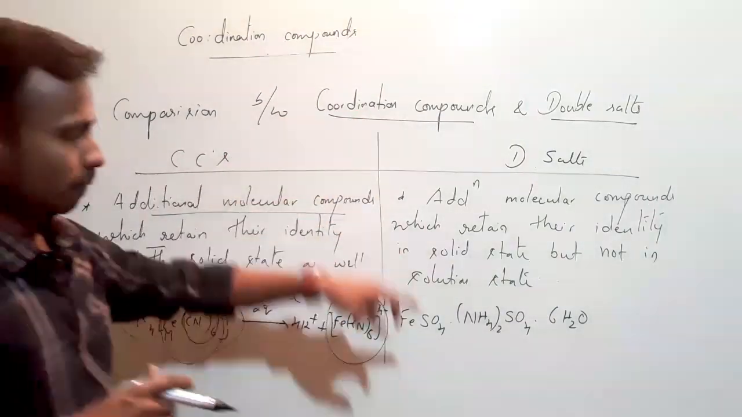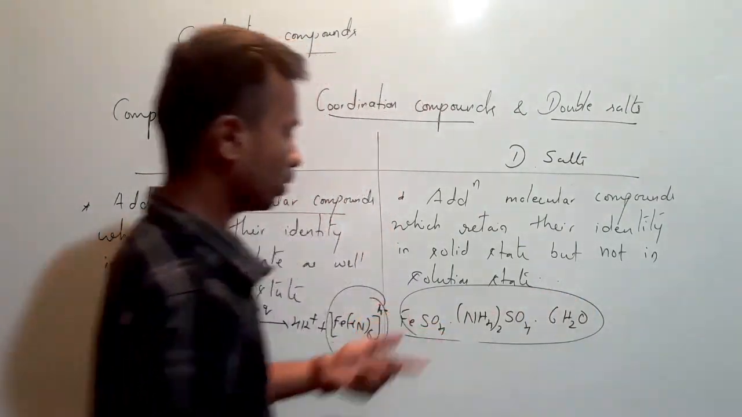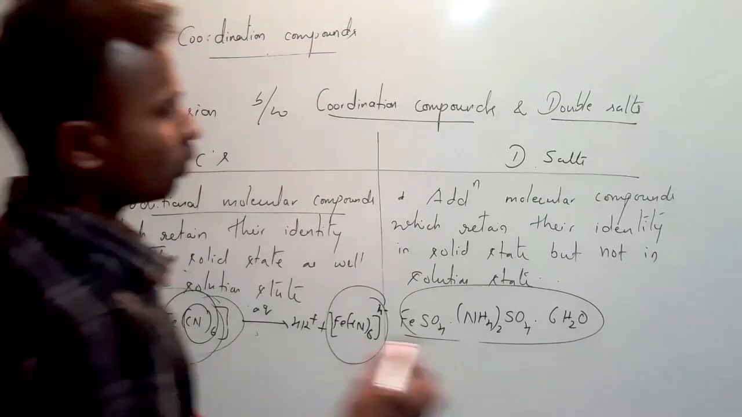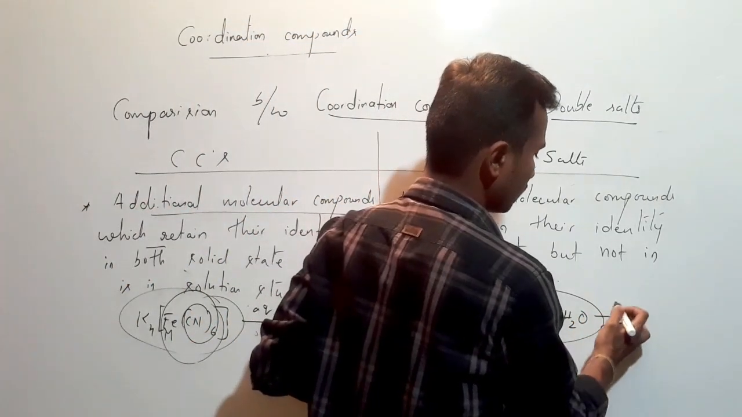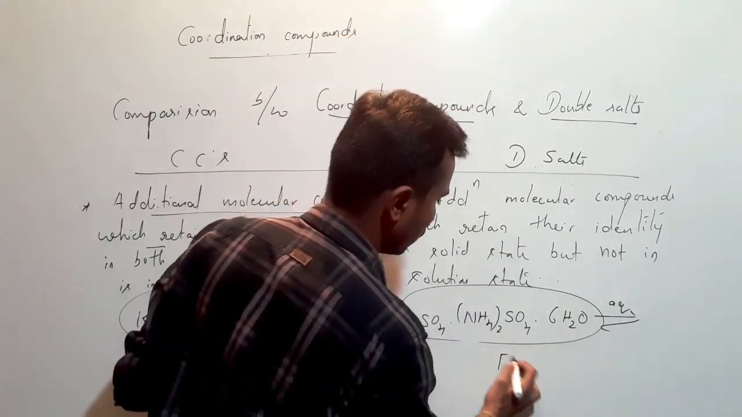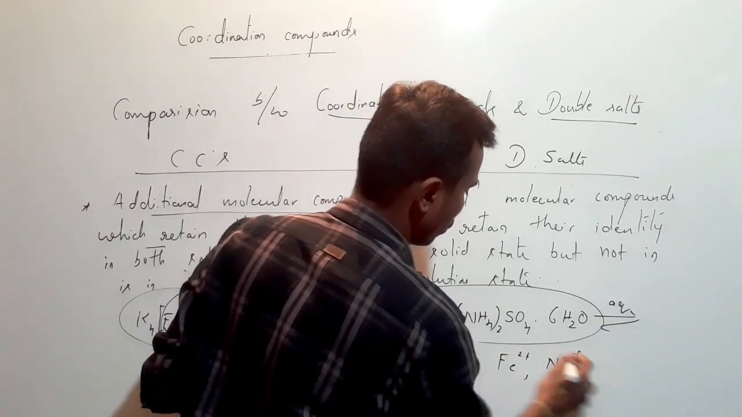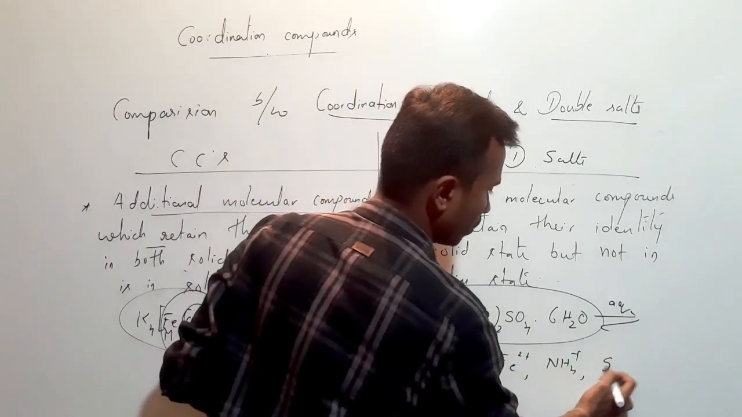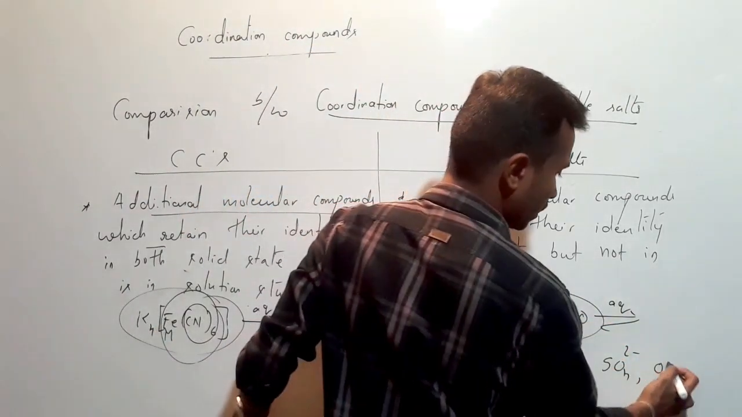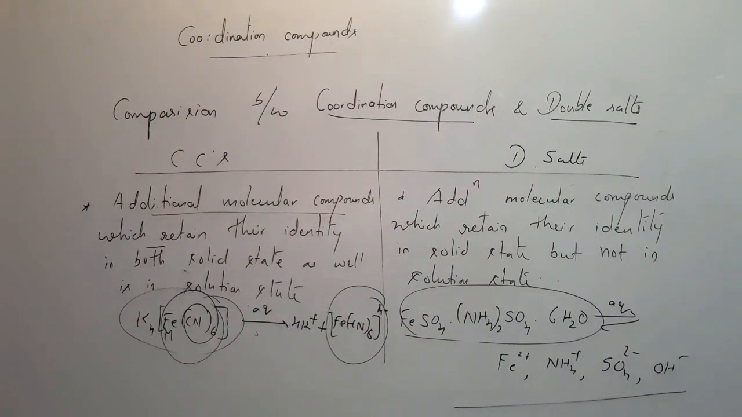Okay, but in case of double salts, this is solid state, Mohr's salt. So it has some particular identity of its own. When we dissolve it in water, or make an aqueous solution, what will it give? It will give Fe2+ ions, NH4+ ions, SO4 2- ions and OH- ions. So they will give separate ions when dissolved in water.